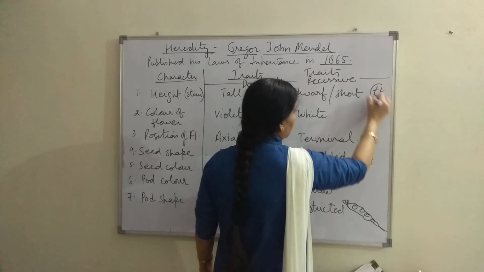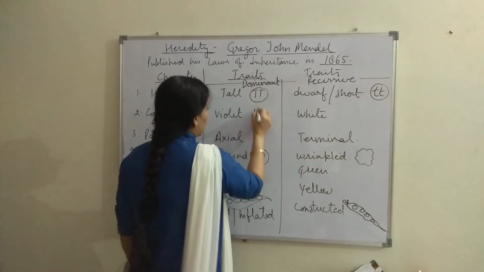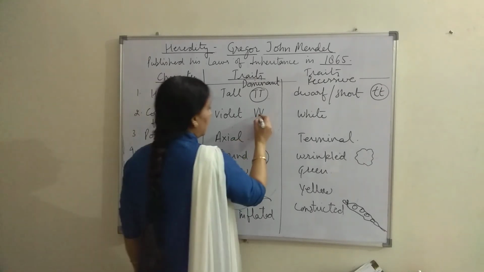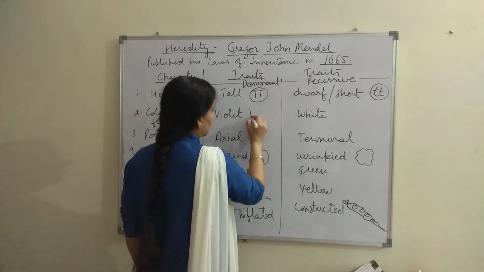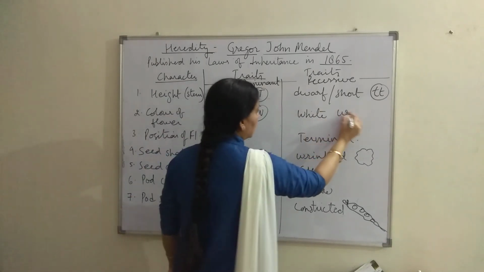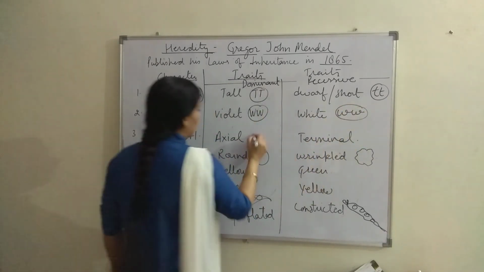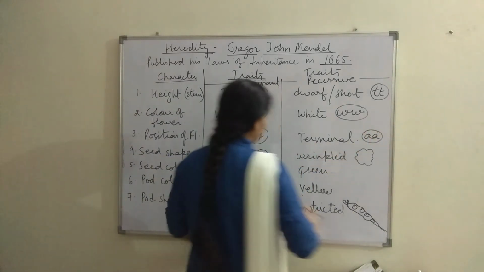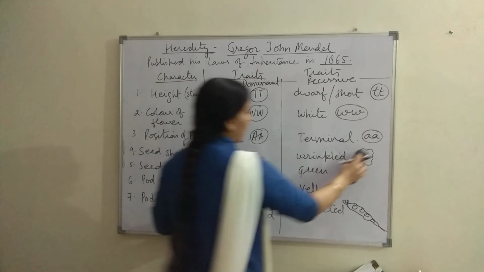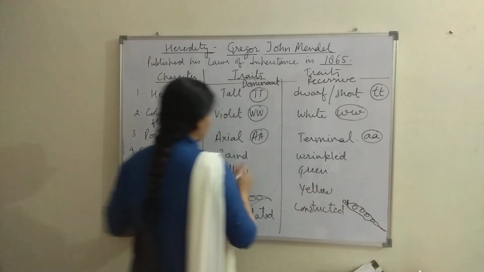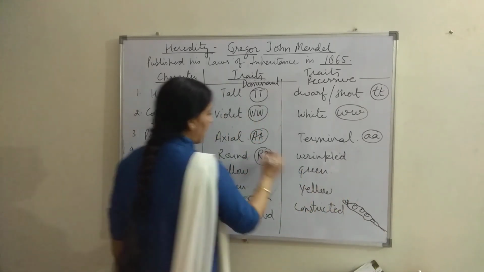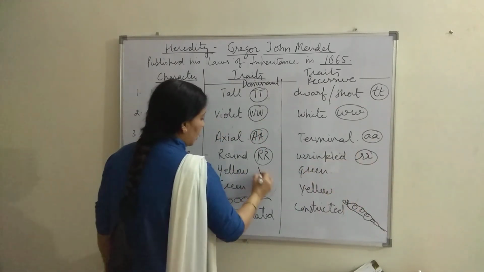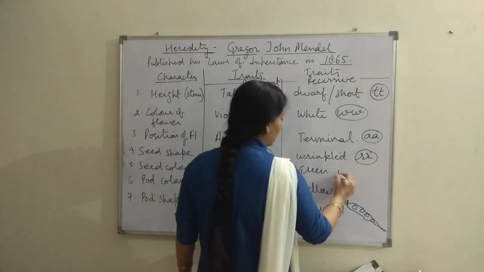Capital T, small t. We can use capital V, or somewhere we are using capital W also in this case. So we can write down capital W, small w for white, capital A for axial, small a for terminal. We have to use the capital and small letters for the same. Round is going to be capital R, wrinkle will be small r, yellow capital Y, green will be small y.